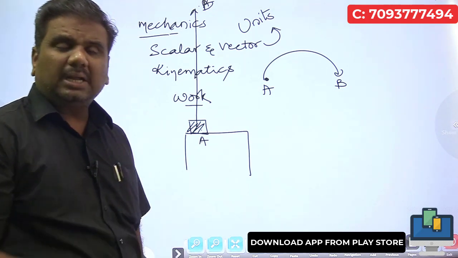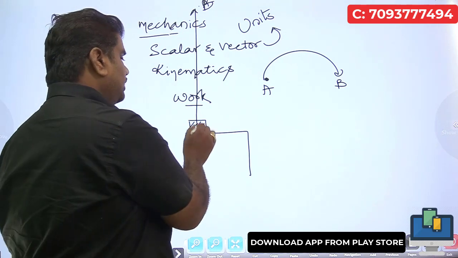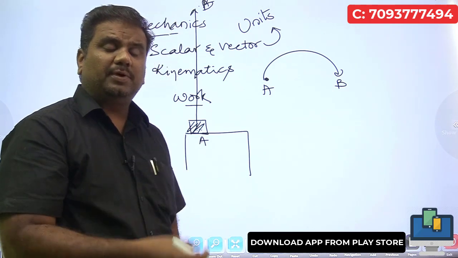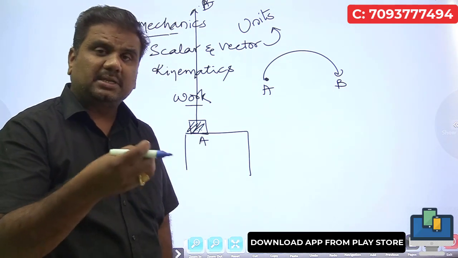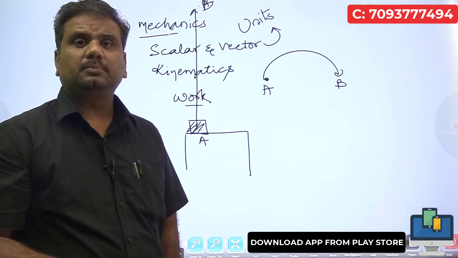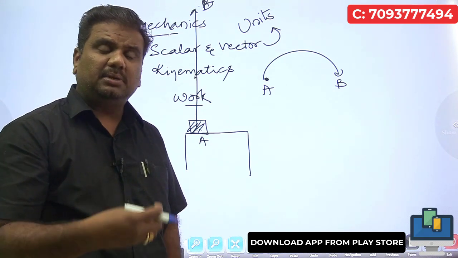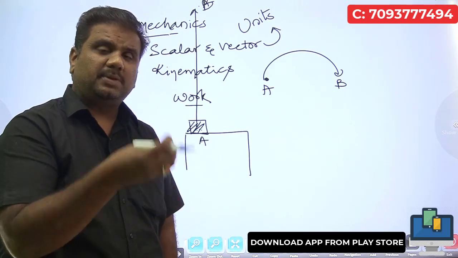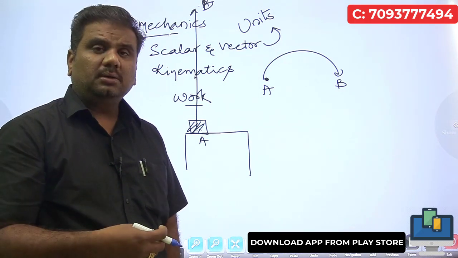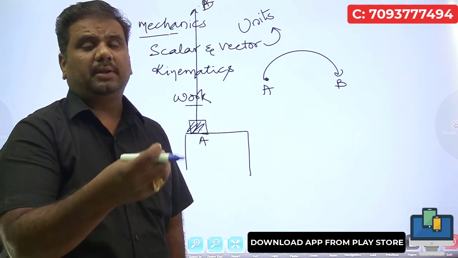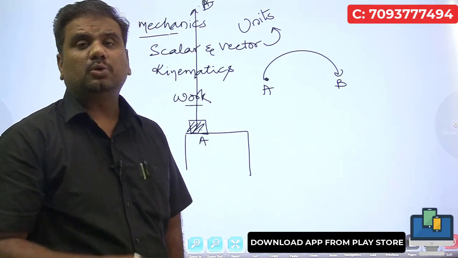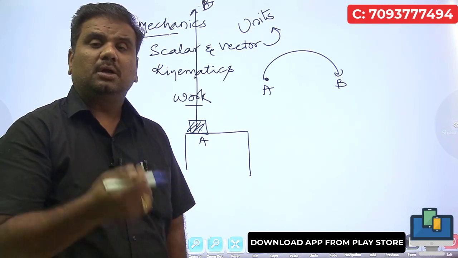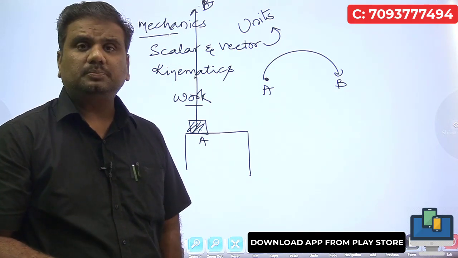But the work done by us in lifting this particular object from the table or from the ground, we need to find out whether it is a positive work or a negative work. The work done can be positive, the work done can be negative, the work done can even be equal to 0 also, depending upon the situation and the context. So we need to calculate what the work done is here: a positive one, a negative one, or a 0 one.